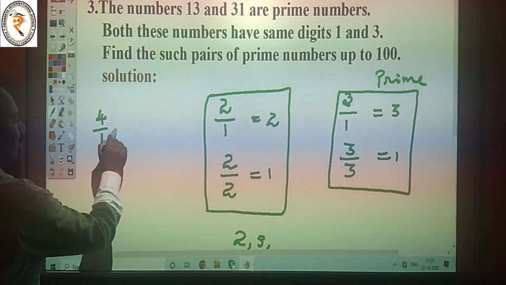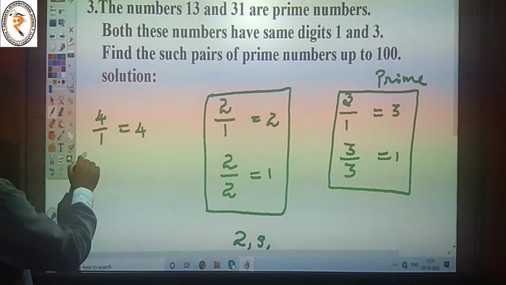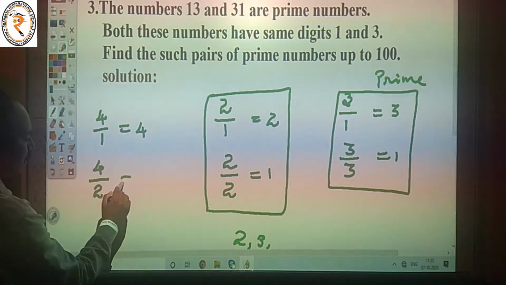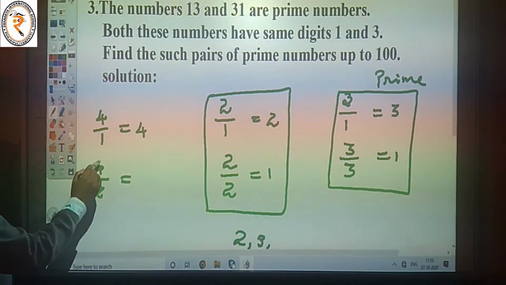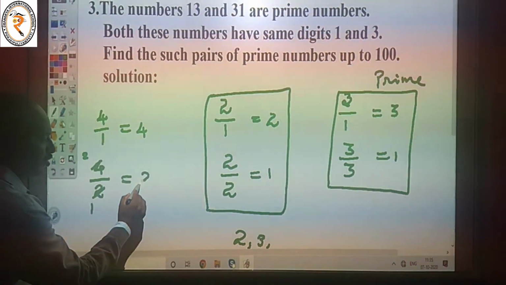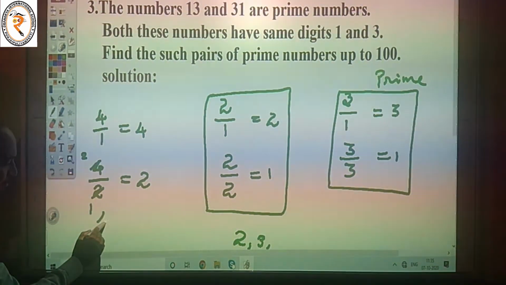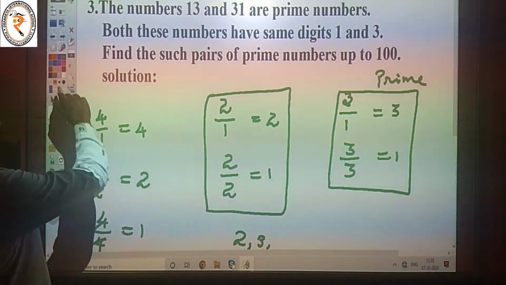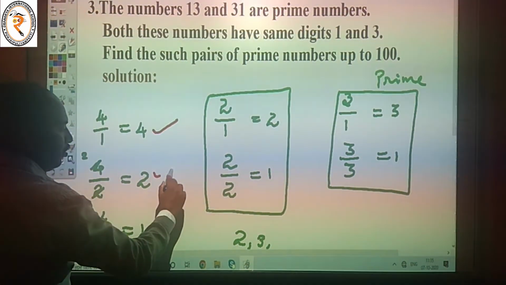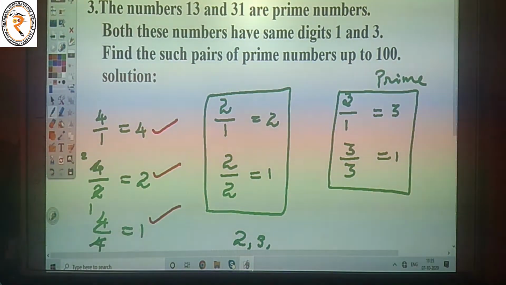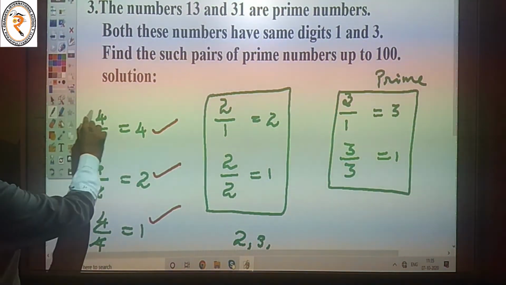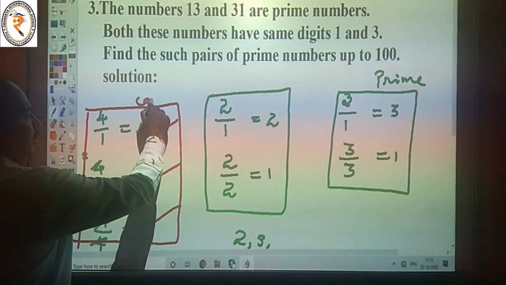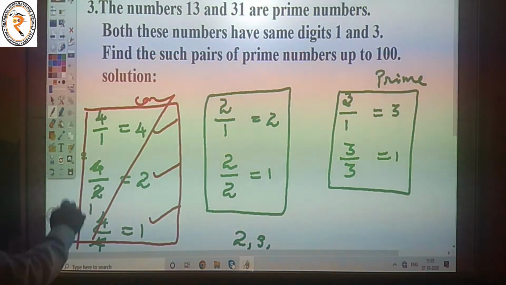4 divided by 1 is equal to 4. 4 divided by 2 is equal to 2, because 2 twos are 4. Again, 4 divided by itself: 4 divided by 4 is equal to 1. We have 1, 2, 4, three factors. Having more than 2 factors is called a composite number. So it is not a prime number.